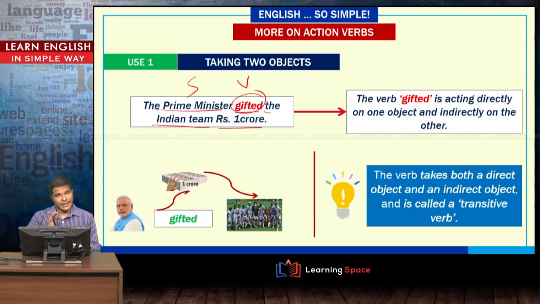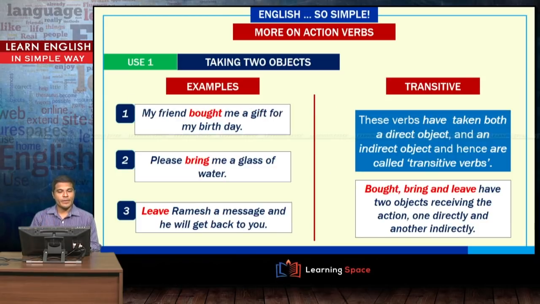So, one is a direct object and the other is an indirect object, in the sense that on one object the action is directly performed, whereas on the other object it is indirectly performed. But still this verb is a transitive verb. It does not matter if it takes one or more than one object. If a verb takes an object, it is a transitive verb, and here gift is a transitive verb.